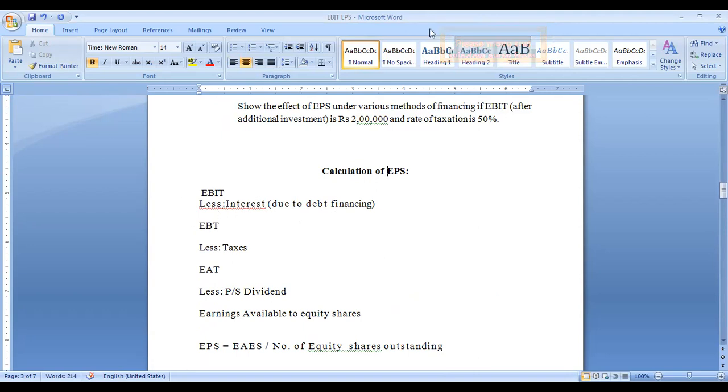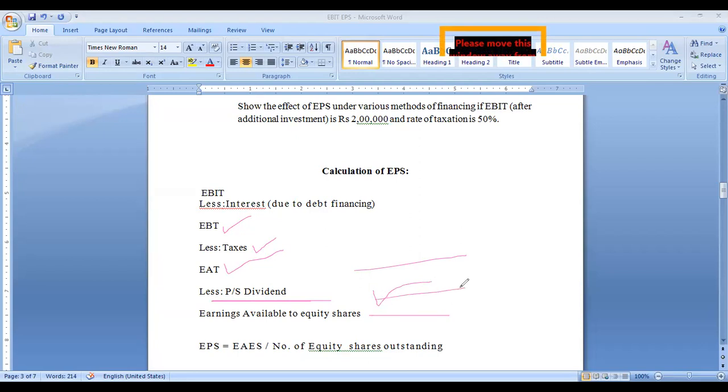you will get EBT, and from this you will deduct taxes, you will get earnings after taxes, and from this amount you will deduct preference share dividend, and the amount you get is available to equity shareholders. Earnings per share you will get when you divide earnings available to equity shareholders by the total number of equity shares outstanding in the company. This is the procedure you have to follow in calculating EPS. We will solve the problem.